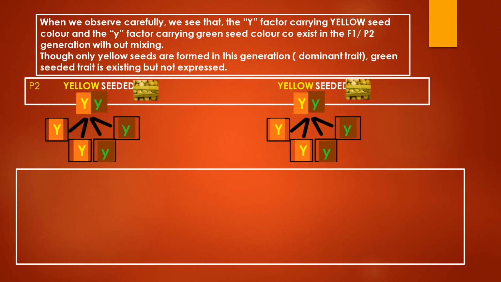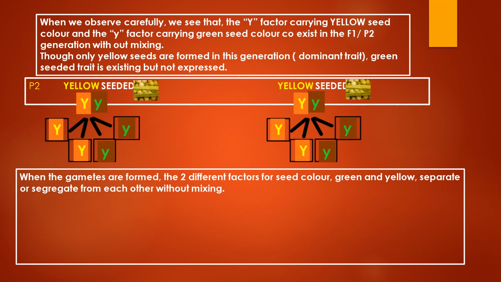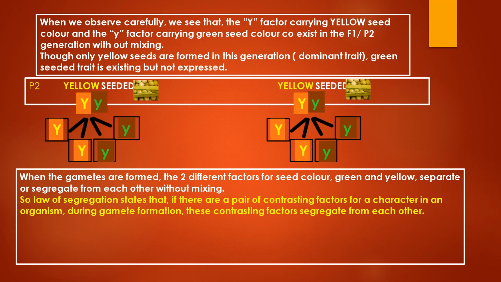So let us come to the second law of Mendel. The second law of Mendel is Mendel's law of segregation. When the gametes are formed, the 2 different factors for seed color, that is green and yellow, separate or segregate from each other without mixing. So the law of segregation states that if there is a pair of contrasting factors for a character in an organism, during gamete formation, these contrasting factors segregate from each other.